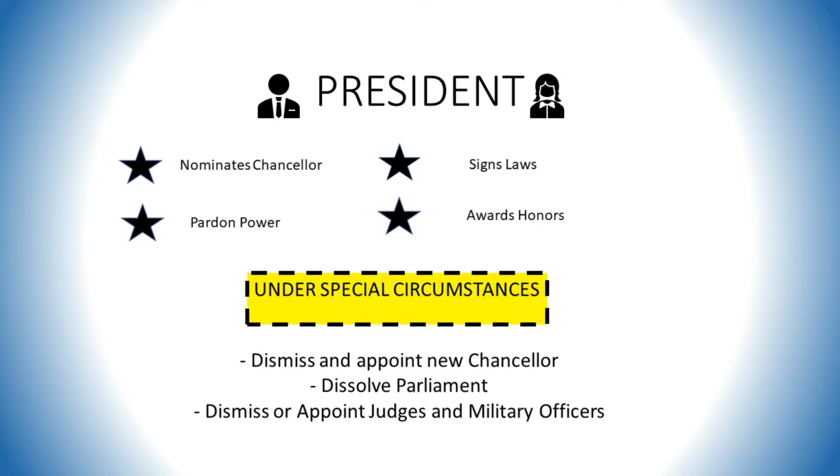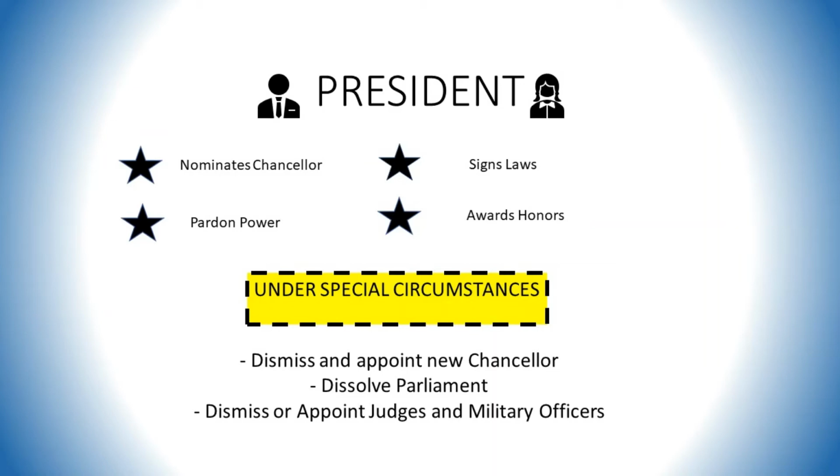Now, the president has several responsibilities that he or she must fulfill. The most prominent being that he or she must nominate or propose a chancellor once the Bundestag, the German parliament, has approved of a chancellor. The president must also sign laws passed by the legislative branch. The president also has the pardon power and has the honor of awarding honors on behalf of the federation.